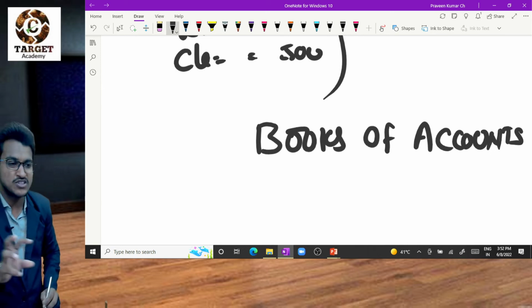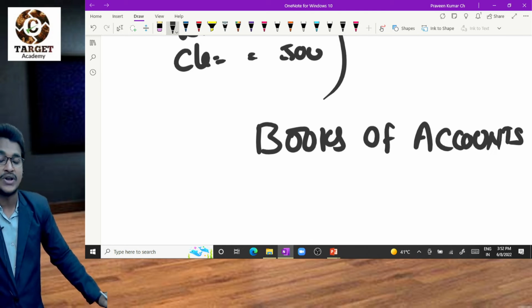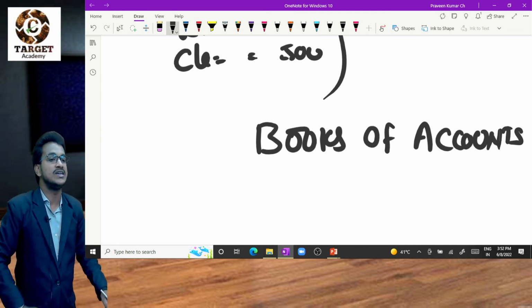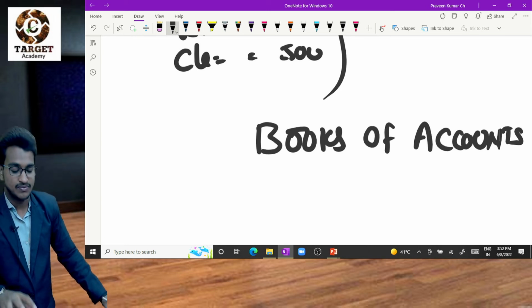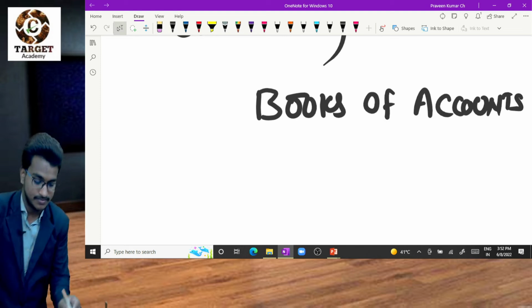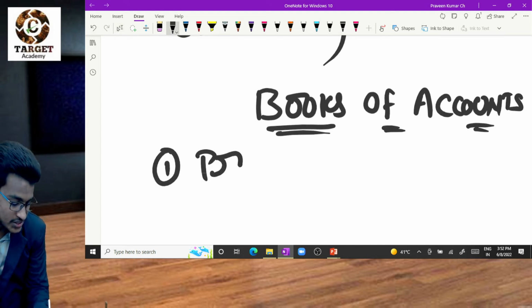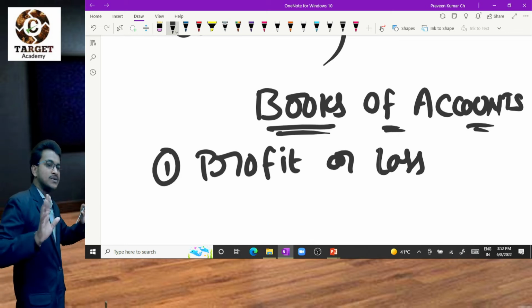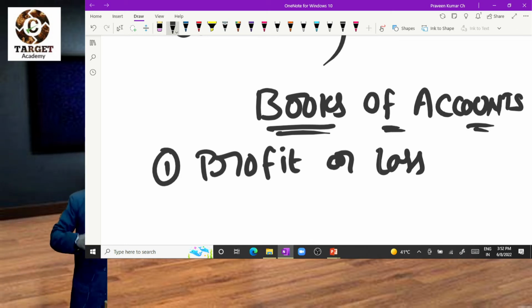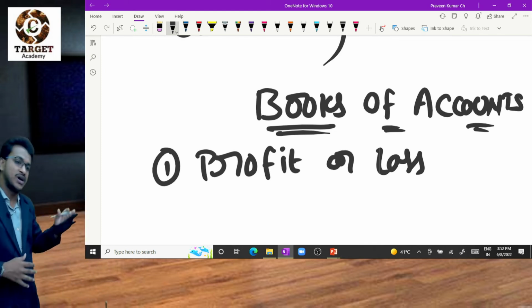What is the main purpose of books of accounts? To know the net profit or loss of the business entity. At the same time, to know the financial position of the entity. I'll simplify it. The first motto is to know the profit or loss of the entity. For example, we are doing a business, but we are not maintaining books of accounts, so we don't know the profit or loss. We are running our business.